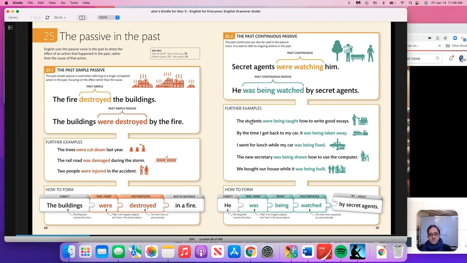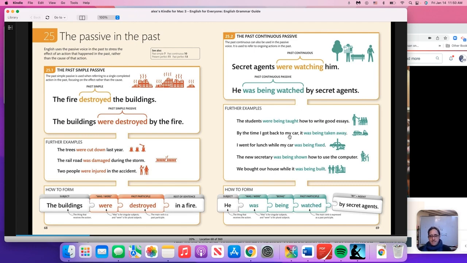Further examples. The students were being taught how to write good essays. Usually there would be a follow-up to that. The students were being taught how to write good essays when all of a sudden lightning struck. That's usually how we would use something like that, and it would be in a literary context. Or in a news context, the students were being taught how to write good essays when all of a sudden the militants barged in and said, you can't teach these kids, something like that.